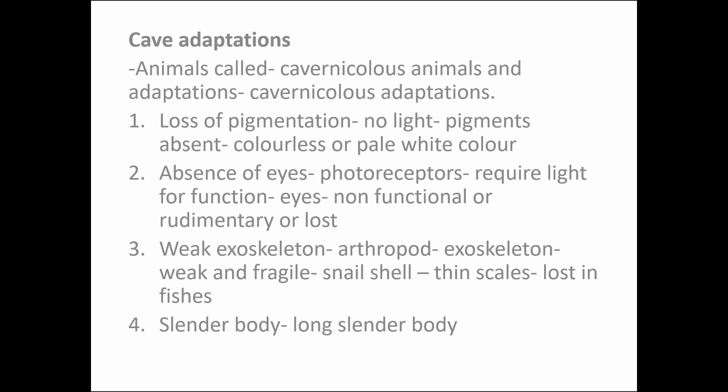Second one is absence of eyes. We know that eyes are photoreceptors which require light for their function. Here there is absence of light. Due to the absence of light, the eyes are non-functional or rudimentary, or lost. Third one is weak exoskeleton. Here the arthropods have an exoskeleton which is weak and fragile, whereas the snails in the caves have thin shells, and there is a loss of scales in the fishes.